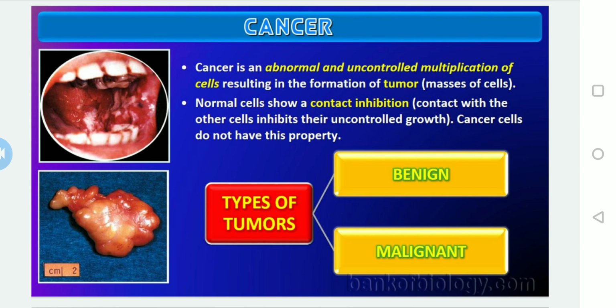Let us discuss cancer in detail, so that we can identify the reasons, the types of cancer, the characteristics, and how detection and diagnosis should generally be done. We will continue these things in the next class.